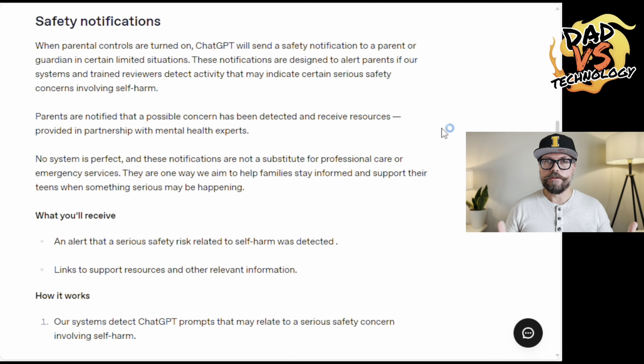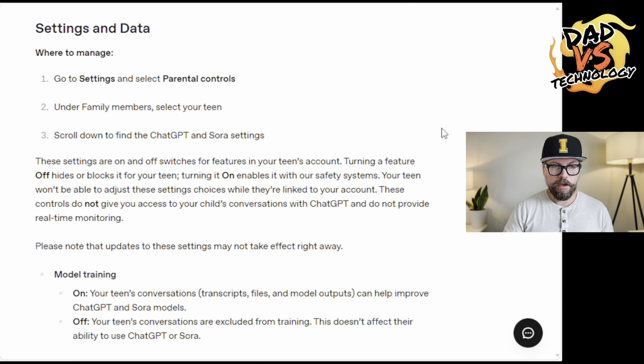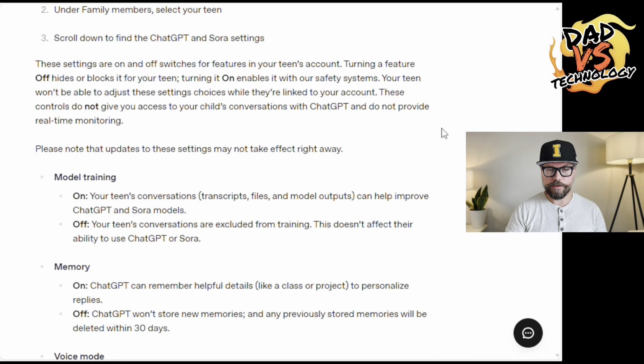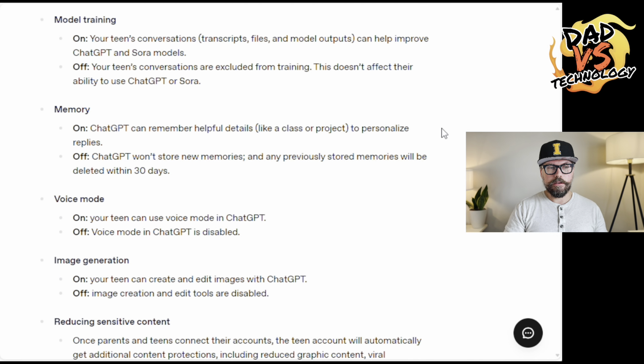They will also provide resources for how to help your teen, and how to manage communicating with your teen. And then as far as the various parental control settings that can be set once your account is linked with your teen, there is the ability to turn on or off whether your teen's account is used to train the model.